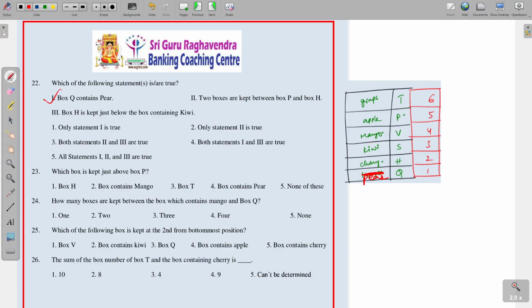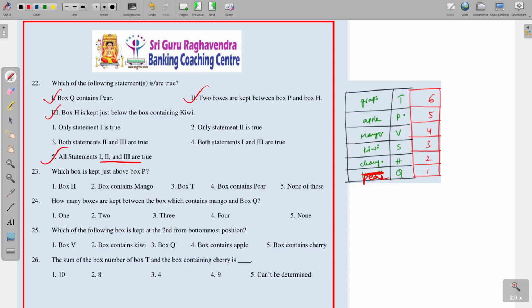Okay, the first one is correct. Two boxes are kept between P and H. So between P and H there are two boxes. H is kept just below box kiwi. So H is just below box kiwi. This is also correct. All 1, 2, 3 are true.